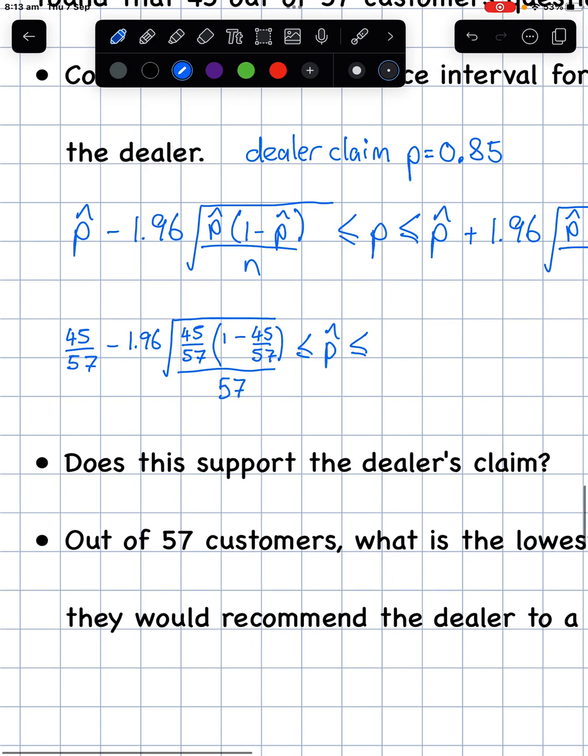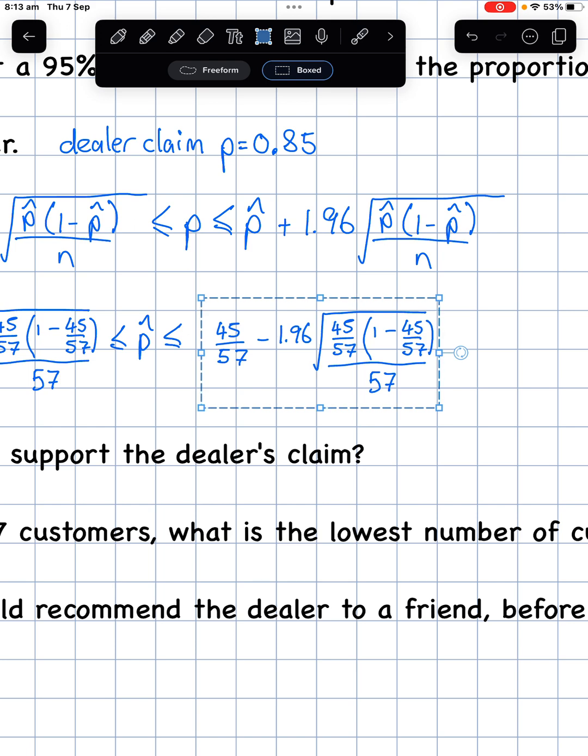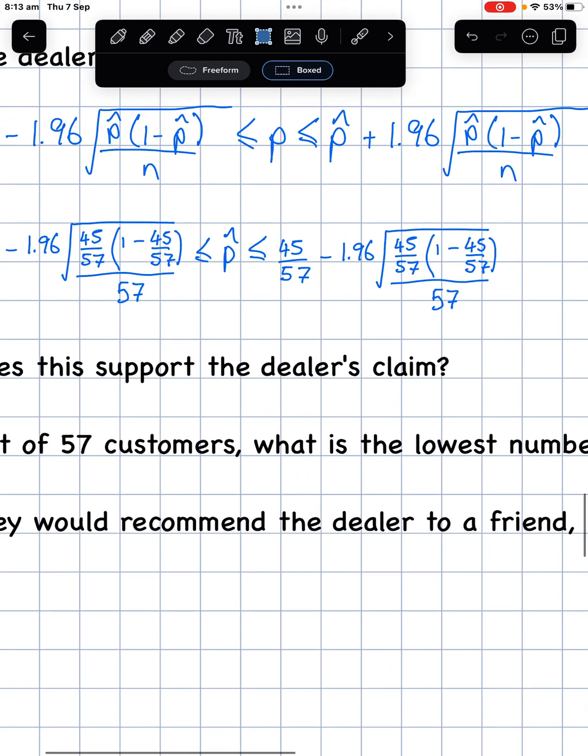Okay, so let's just copy this value and put a plus in there. So we've got that all in, and so then the next step here is we work out our actual confidence interval.